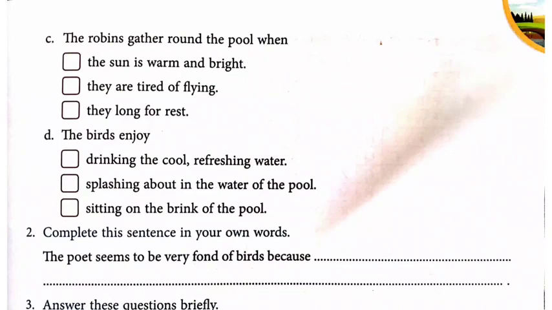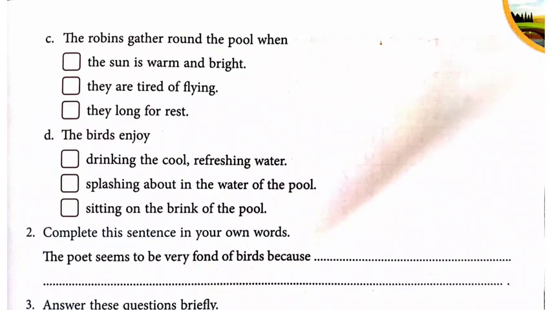And another question which you have to do with this is complete this sentence in your own words. The poet seems to be very fond of birds because, why is he fond of birds? Because he has made a pretty little pool in his garden for the birds to enjoy, to cool down, to rest, to have water, to enjoy with their friends.